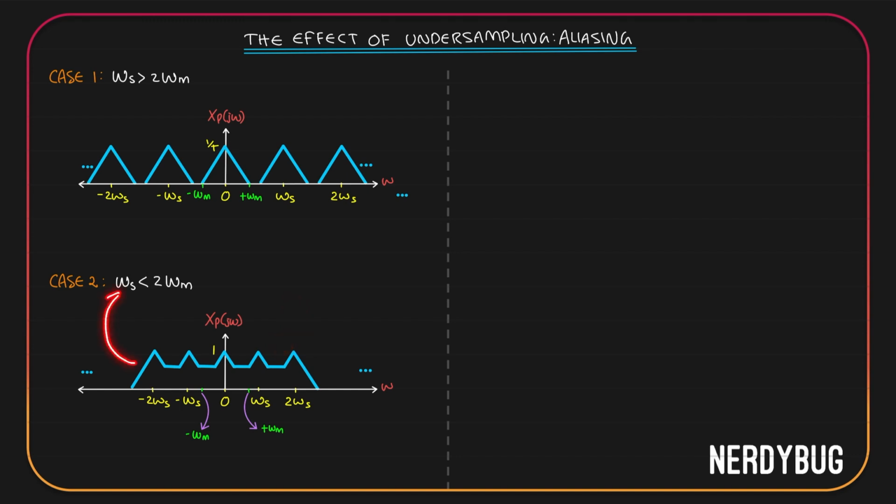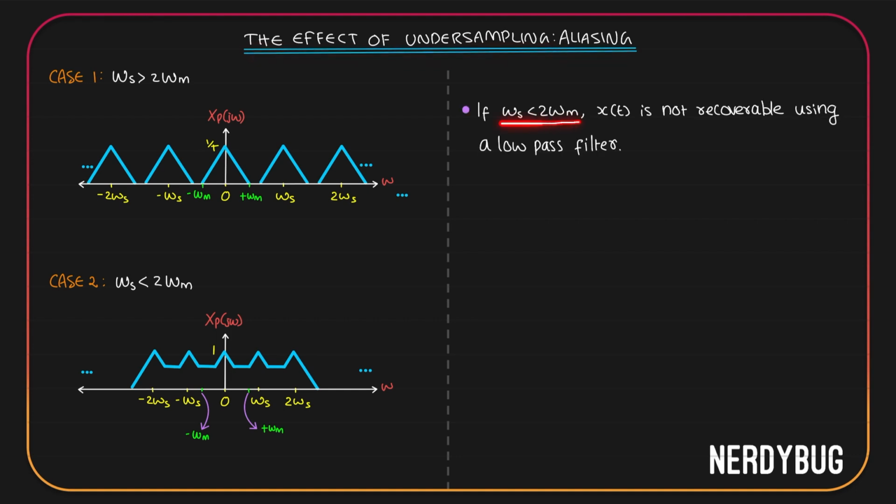Now, this happened because omega s, or our sampling frequency, is less than 2 omega m, which means the sampling time period Ts, being inversely proportional to omega s, is too large. That is, we were not taking enough samples. So we can say that whatever is happening here is due to the effect of undersampling, and we call it aliasing.